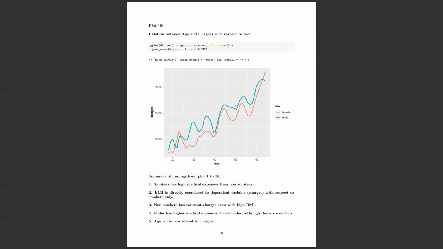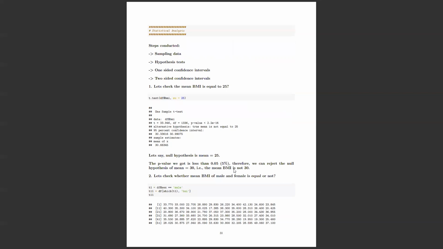So we can see from the start to end, males is the blue line, females is the red or orange line. It's clear that males have a slight advantage of having more medical expenses. So these are the points that I have explained until now. So coming to statistical analysis, I think we are done with chapter 5, 6, and 7 visualization.